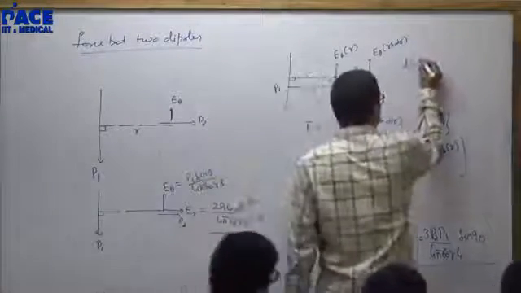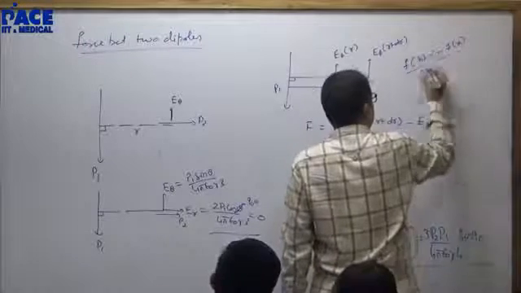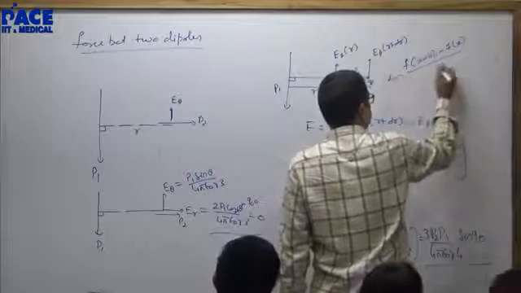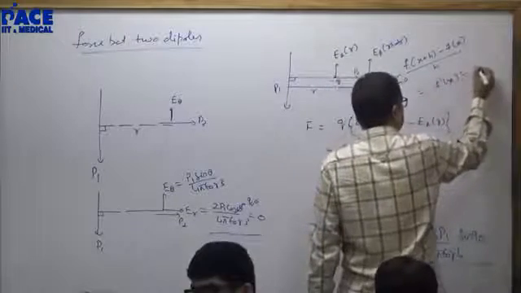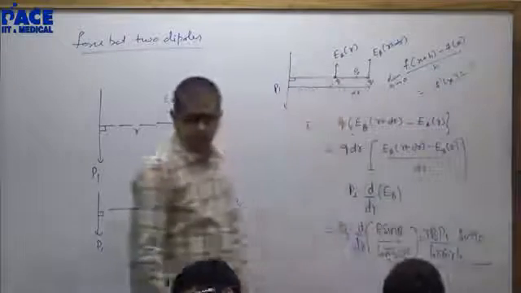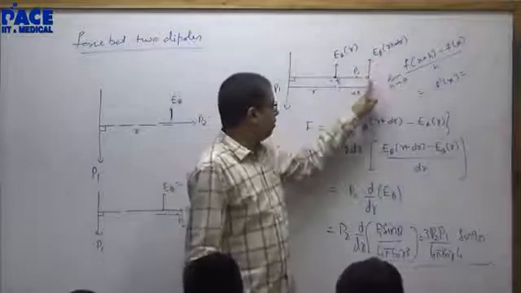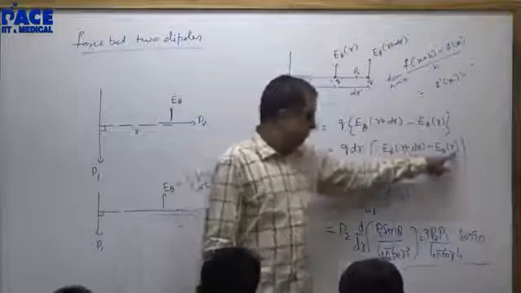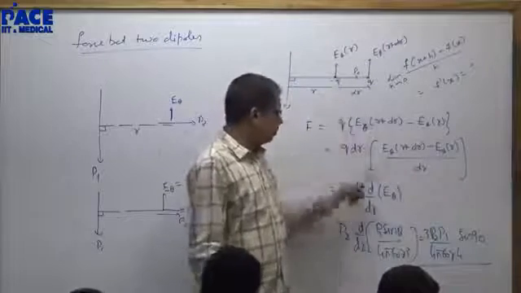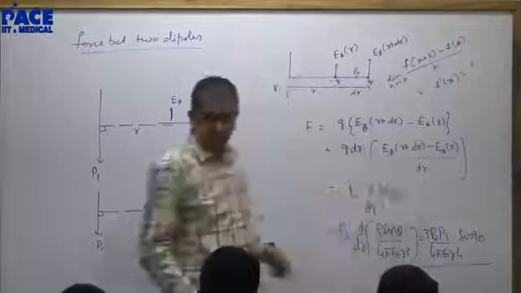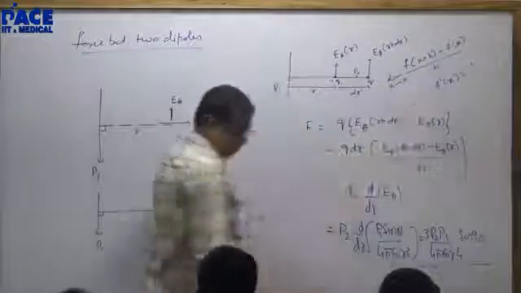f of x plus h minus f of x upon delta x, upon h, limit h tends to 0, is called f dash x. Yes or no? E theta as a function of r plus dr minus e theta as a function of r upon dr. This will be p. It will be differentiation of e theta with respect to r. Is this taught in maths for you people? Yes.